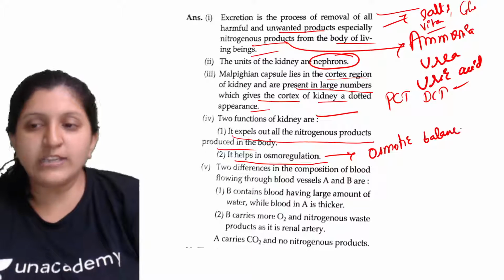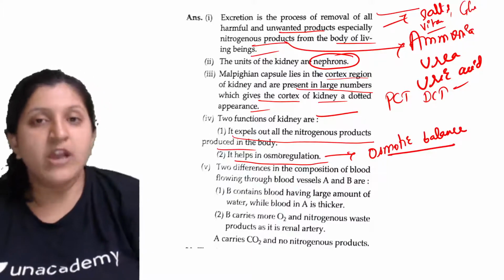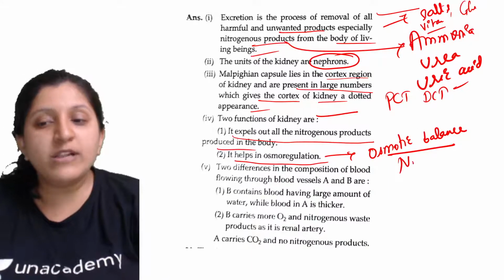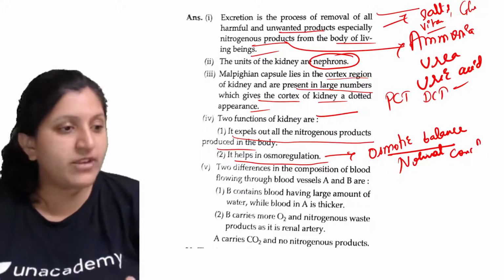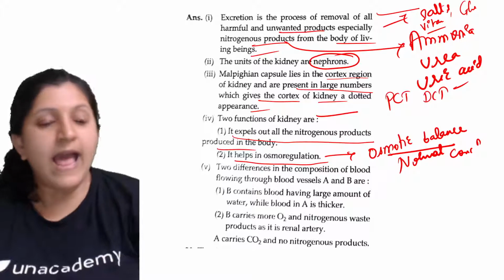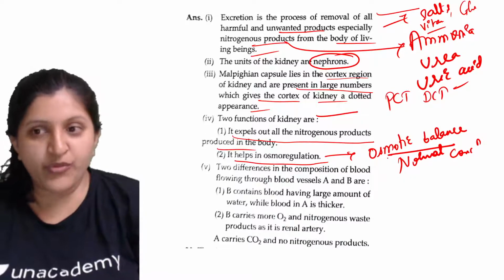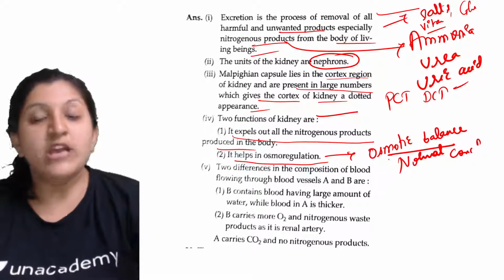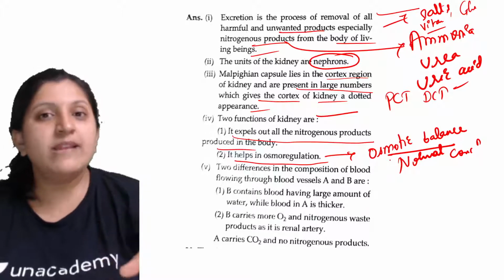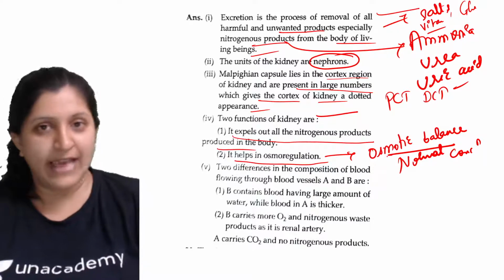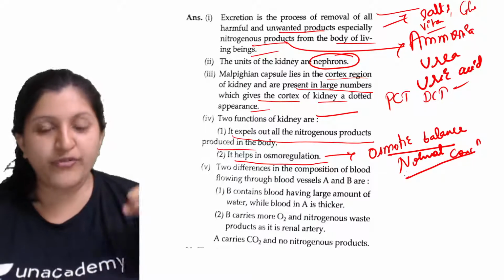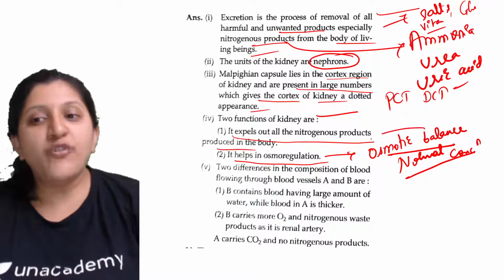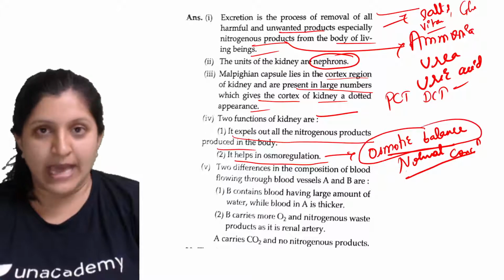That is maintaining the normal concentration of blood, because usually what happens after the ultrafiltration process, as all the liquid part is removed, the blood is actually thicker. So we don't want this blood to remain thicker throughout its life in our body. So the normal concentration of blood has to be maintained, and for that there is osmotic balance occurring.